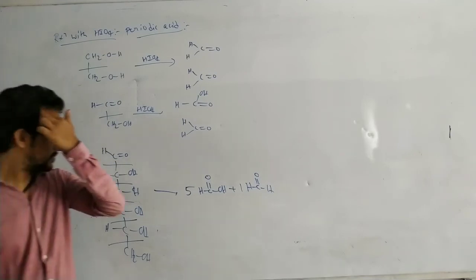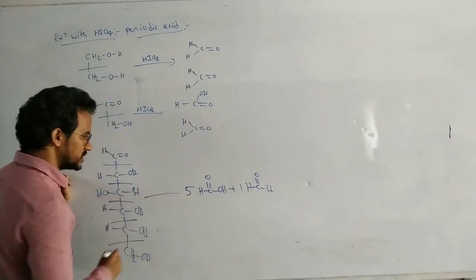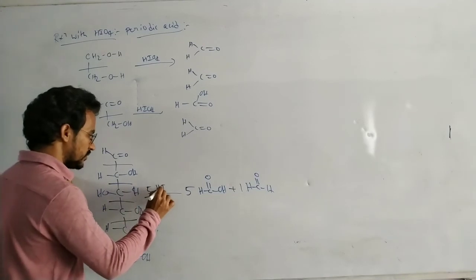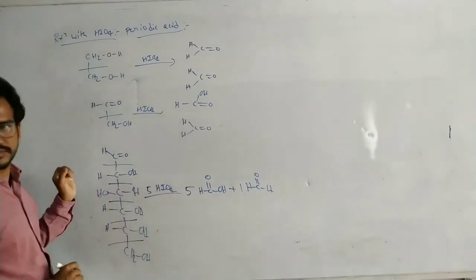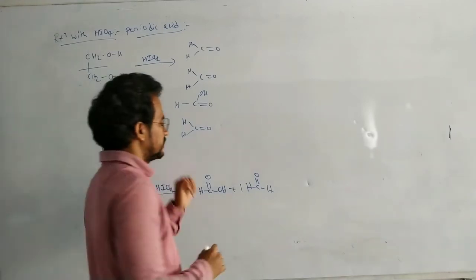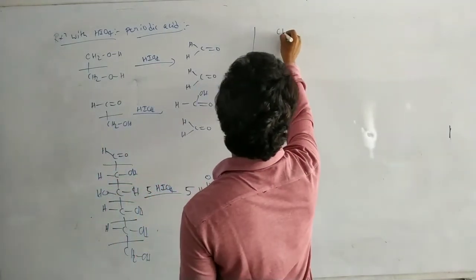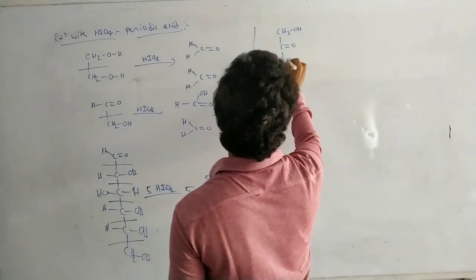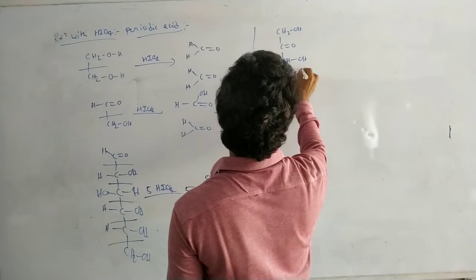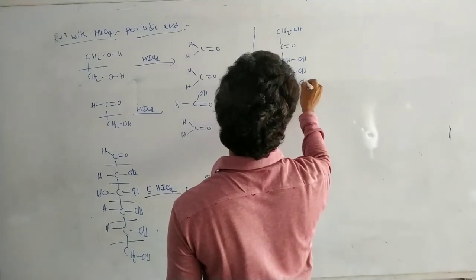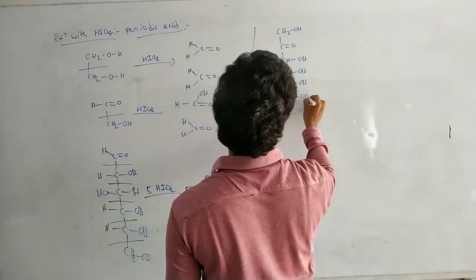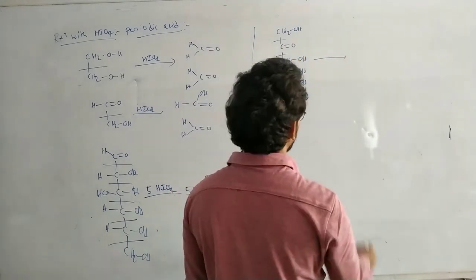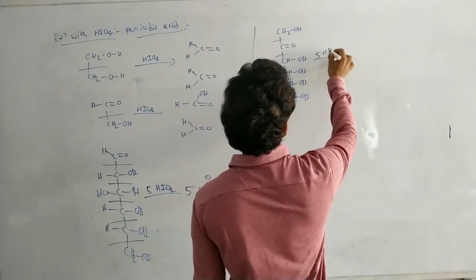Okay. So here how many moles of HIO4 consumed? 1, 2, 3, 4, 5. So 5 moles of HIO4, periodic acid, is consumed. Okay. That's it. Now coming to the fructose. CH2OH, C double bond O, CHOH, CHOH, CHOH, CH2OH. Here 1, 2, 3, 4, 5. Again 5 moles of HIO4 consumed.